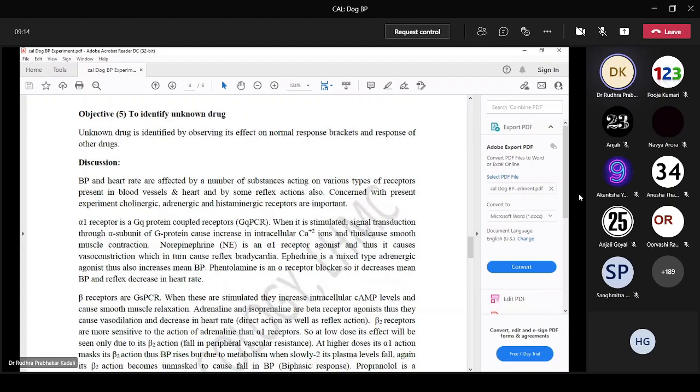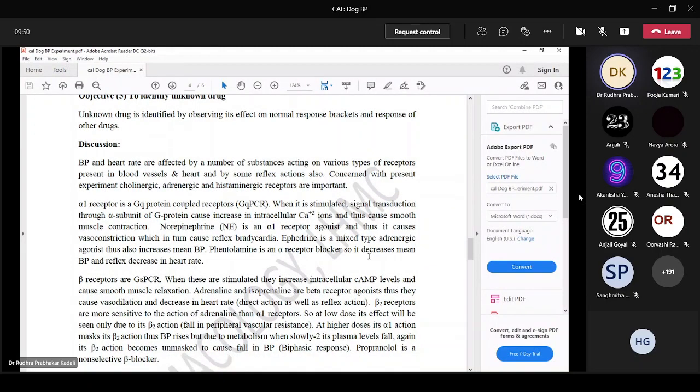Next, to identify an unknown drug. An unknown drug is identified by observing its effect on the normal response and the response of other drugs. So coming to the discussion, BP and heart rate. BP and heart rate are affected by a number of substances acting on various types of receptors present in the blood vessels and heart, and by some reflex actions also. Concerned with the present experiment, we are studying cholinergic response; adrenergic and histaminergic receptors are important. So we are studying response on alpha receptors, beta receptors, M3 receptors and histamine receptors.